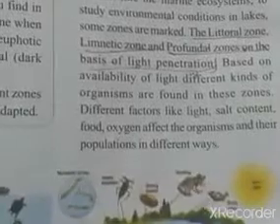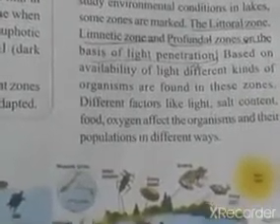Okay, children, the freshwater ecosystem is completed. So how many zones are there in the freshwater ecosystem? Already we discussed three zones: the littoral zone, the limnetic zone, and the profundal zone. So the animals and plants which are present in these three zones we have discussed.